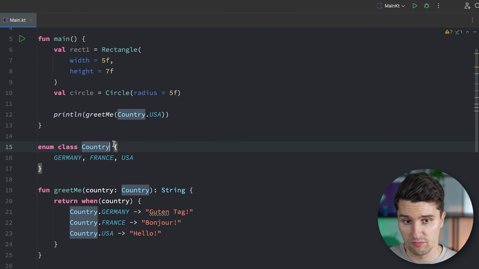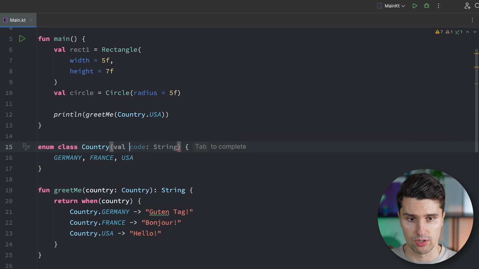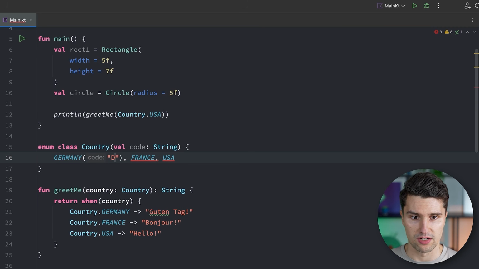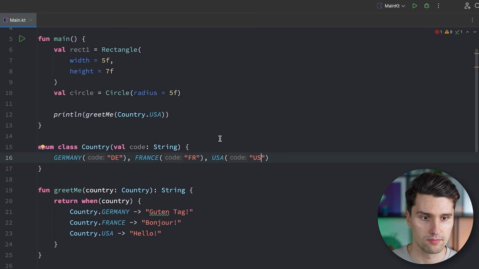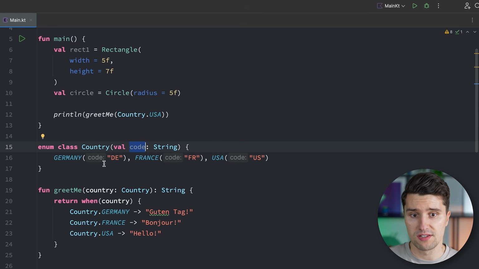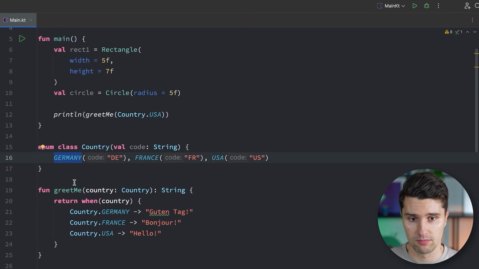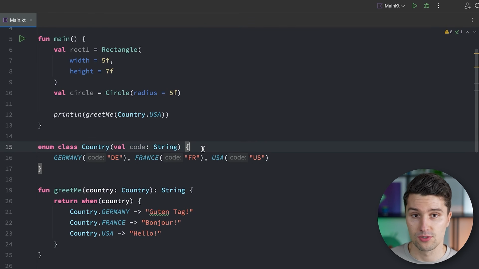And also if we add a constructor here, for example, to this country, we could say, okay, each country has a country code, which is a string. And then we could say, okay, that is DE. Now, since all these are constants, we need to call the constructors here inside the enum class already. Then we say FRANCE, and we say we have something for the USA. Because now this country code is always the same for the specific country. We will never have a Germany instance that does not have this specific country code. So it's again something that is constant about this specific country.